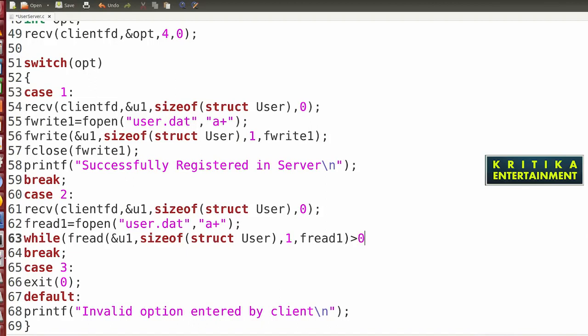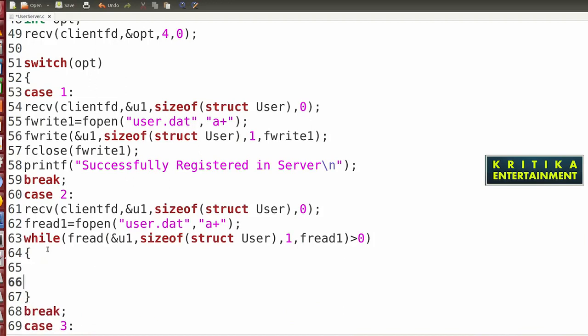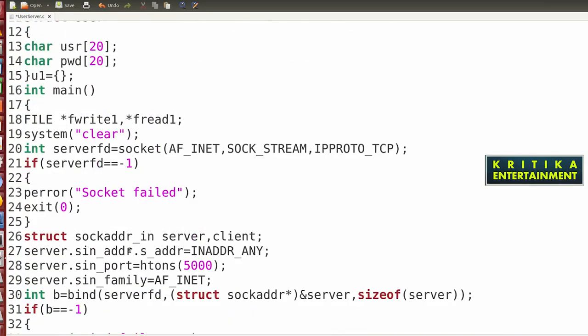Greater than 0. Now it will receive the data from this side. So you do one thing. You have to now check. Declare here another structure.